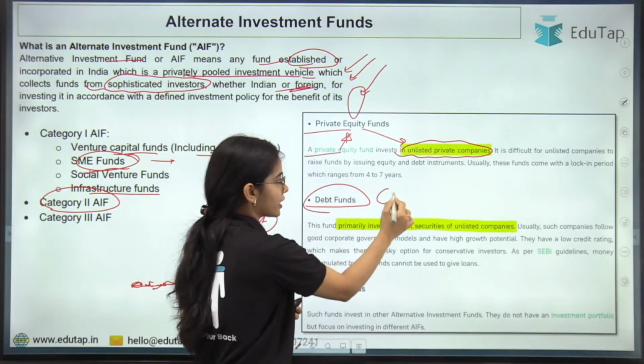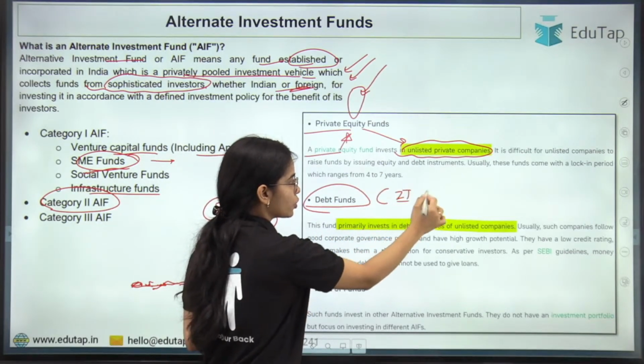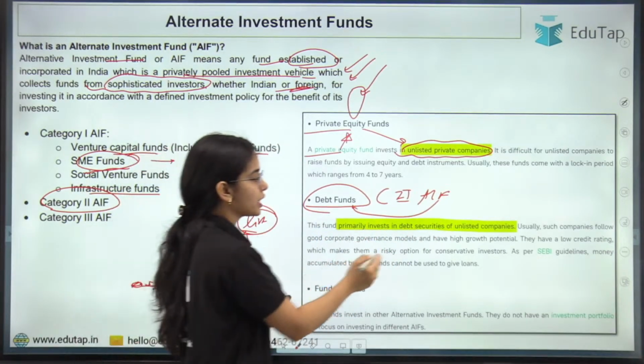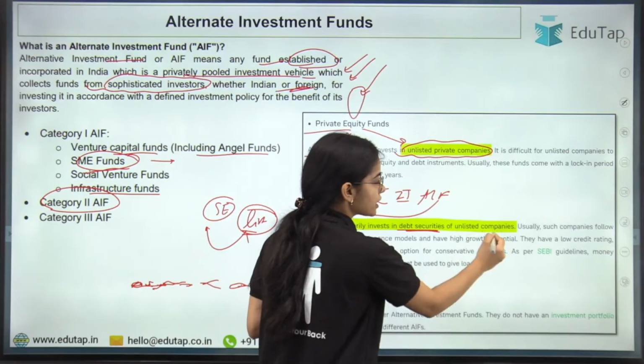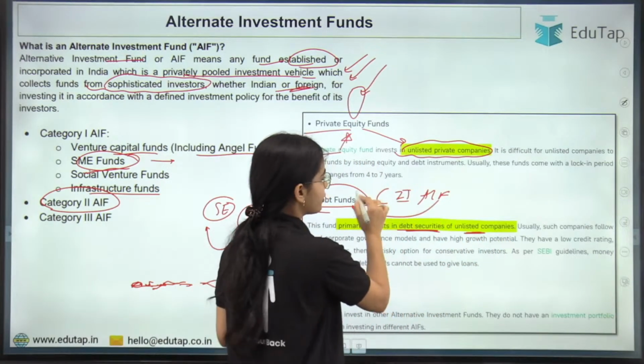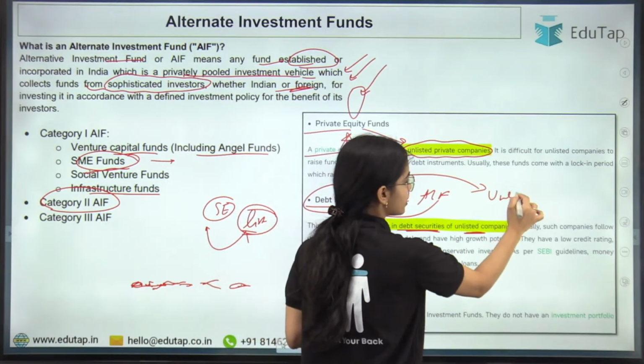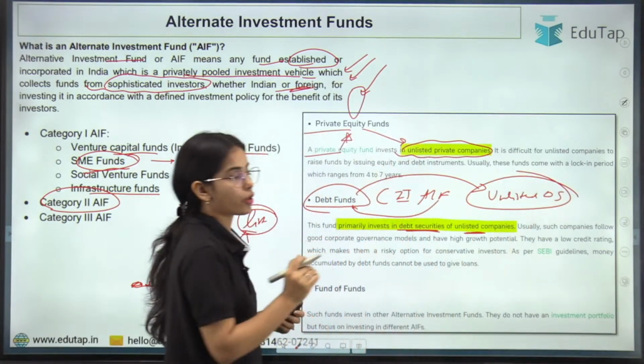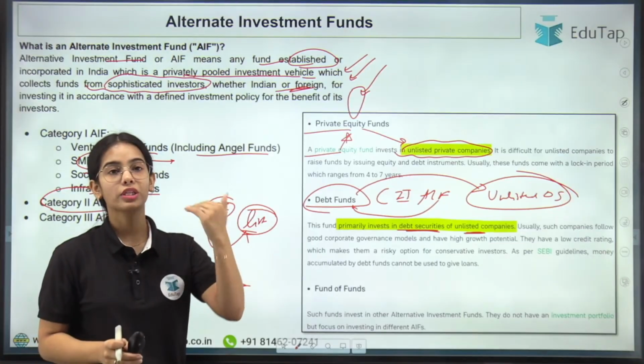Debt funds in Category II alternative investment funds primarily invest in the debt securities of unlisted companies, that is, unlisted debt securities not listed on the stock exchanges.